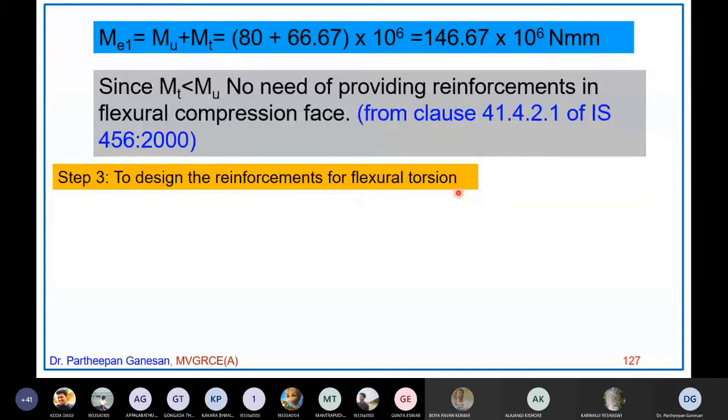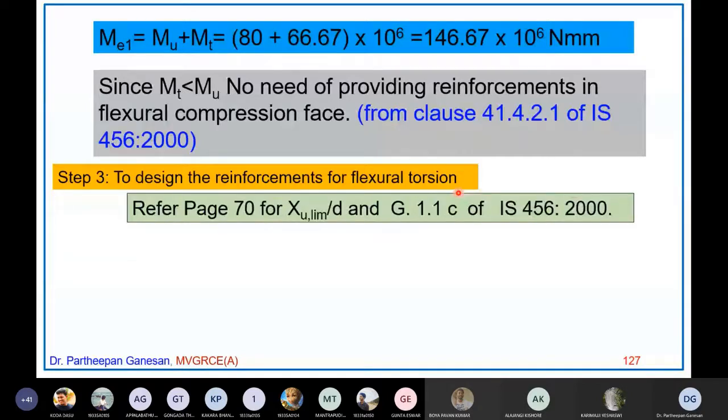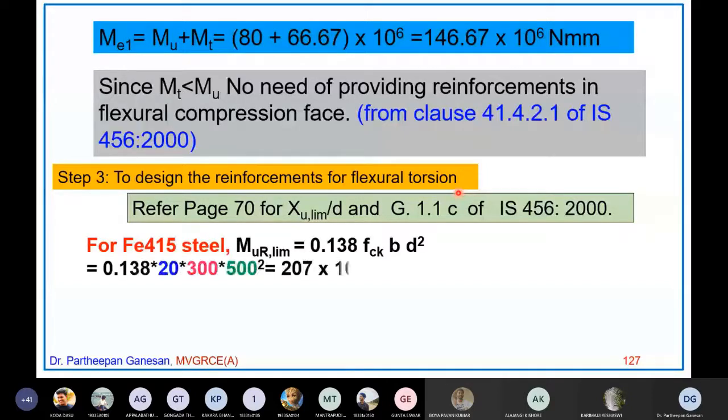Now in this problem, the beam effective size is already given, right? And the grade of concrete and grade of steel are given. So you can find out the limiting moment of resistance for this beam. For Fe415, it is 0.138 fck b d square. So fck is 20, b is the width of the beam, small d is the effective depth. So Mu,lim, the limiting moment of resistance or moment of resistance of a balanced section, is 207 into 10 power 6 Newton millimeters.